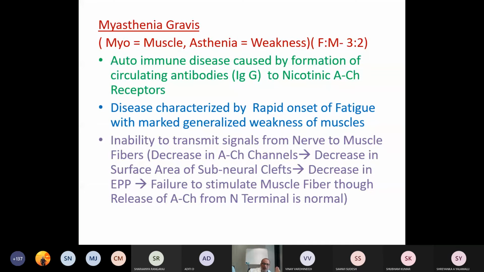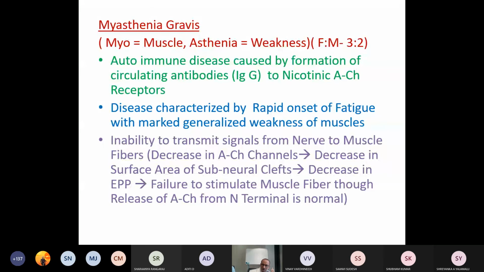It is an autoimmune disease caused by formation of circulating antibodies belonging to IgG type to the nicotinic acetylcholine receptors. The disease is characterized by rapid onset of fatigue.